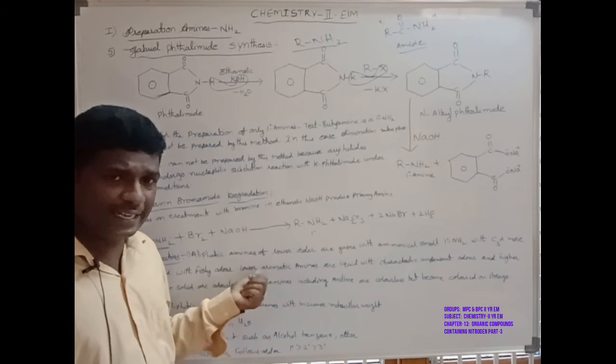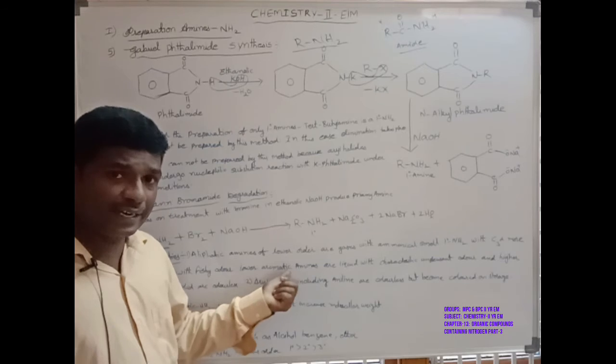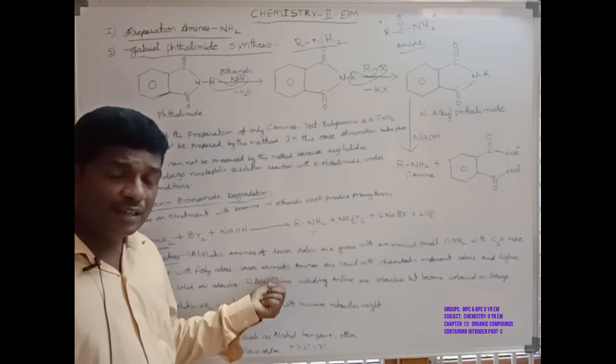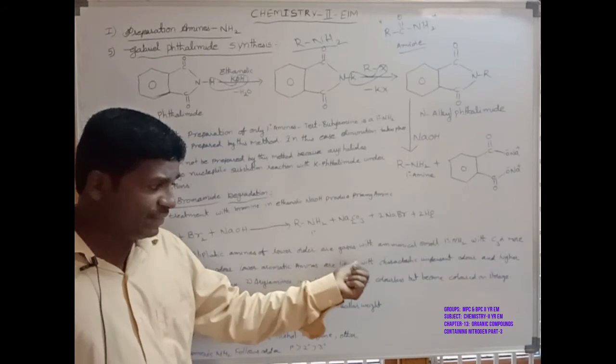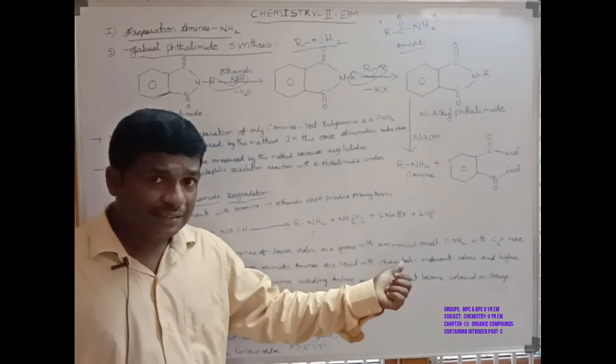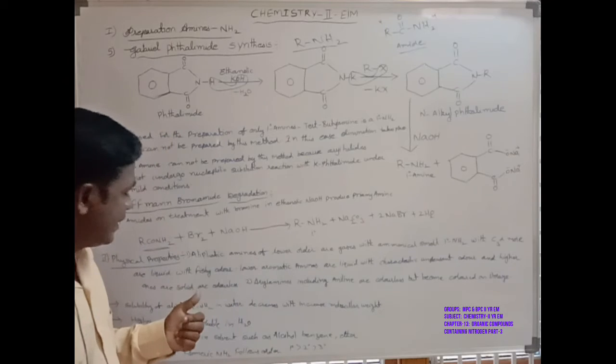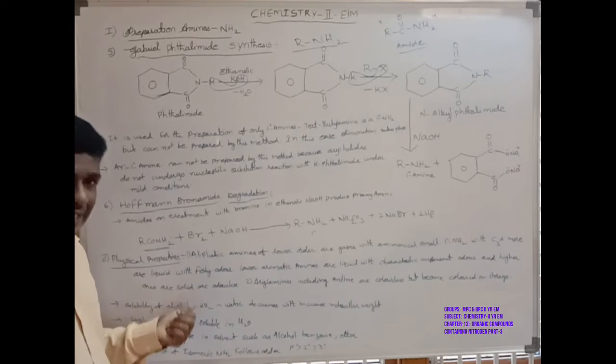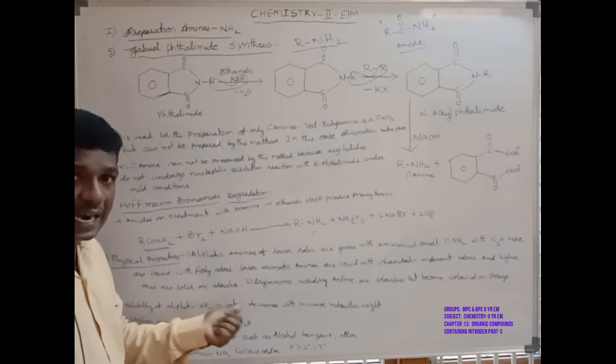Aromatic means the benzene group bonded with NH2, also known as a lower aromatic compound. They are liquids with a characteristic odour, and higher ones are solid or odourless.